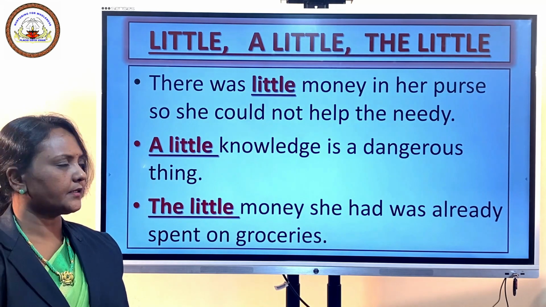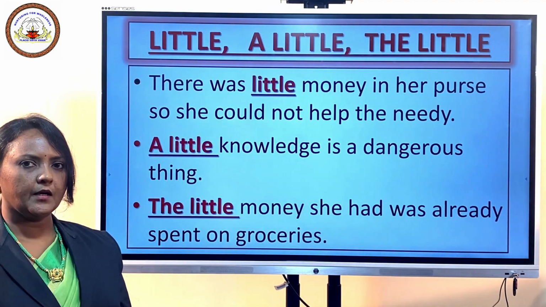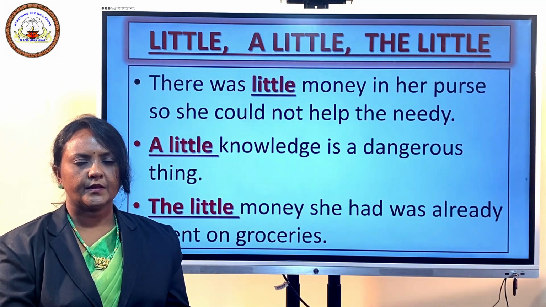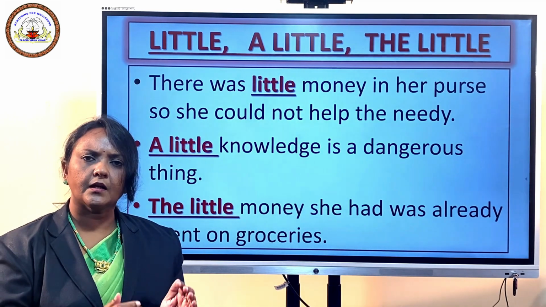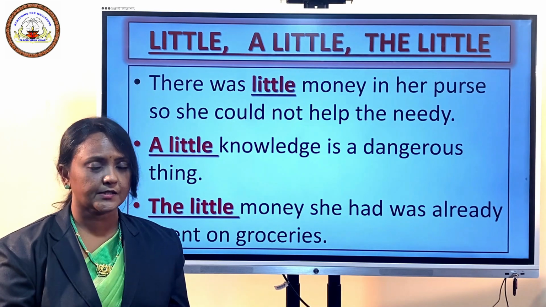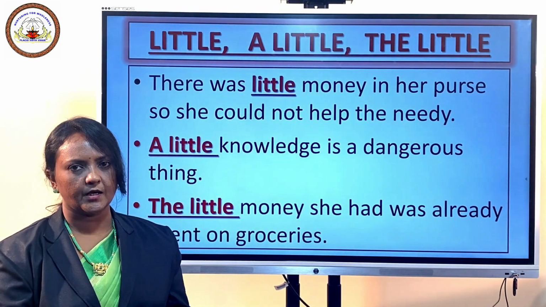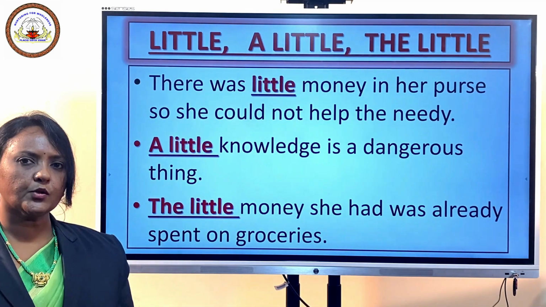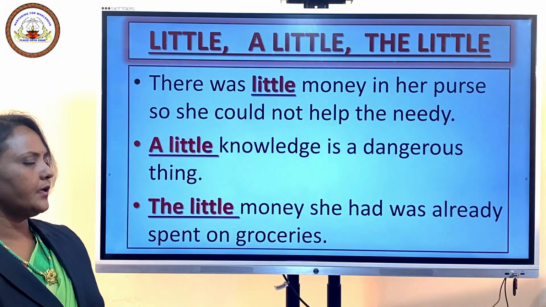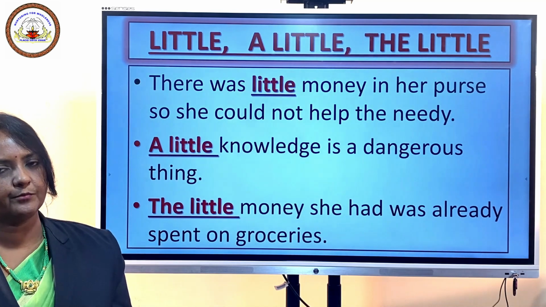But let us see the next sentence. A little knowledge is a dangerous thing. Here, a little gives a positive meaning. There is little knowledge there, but it is not sufficient. That is the reason why it is a dangerous thing. So, when little is used without article, it gives a negative meaning, and when little is used with article a, it gives a positive meaning.